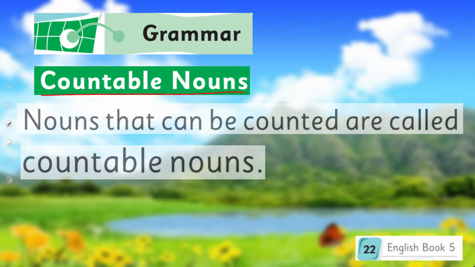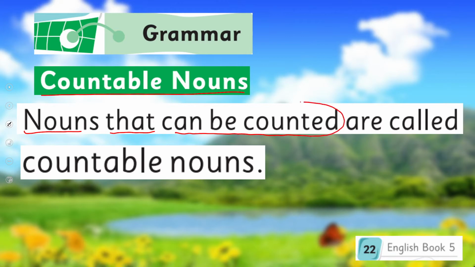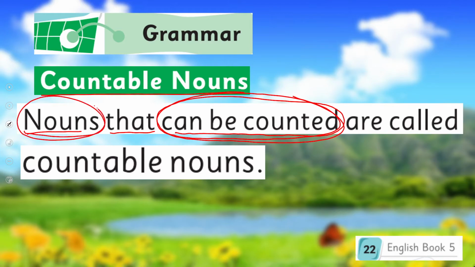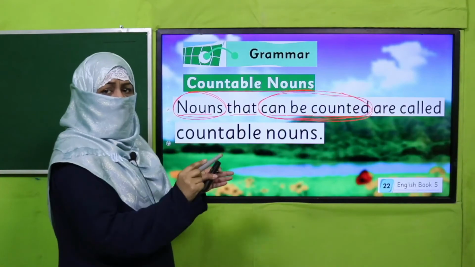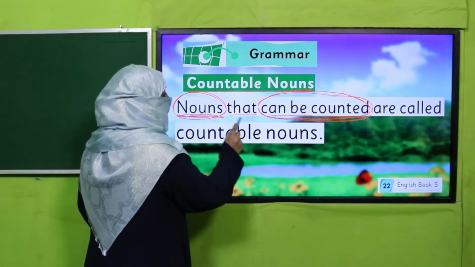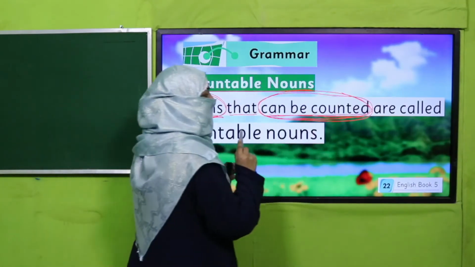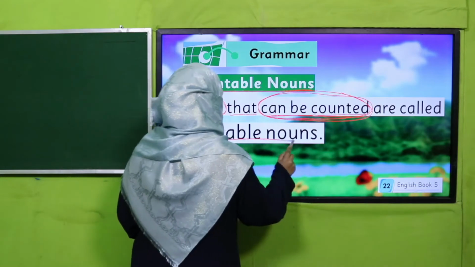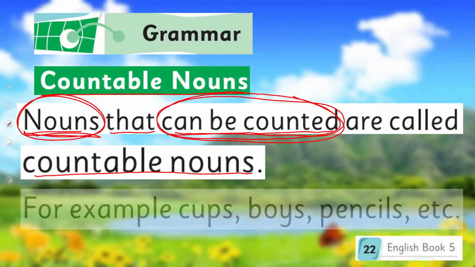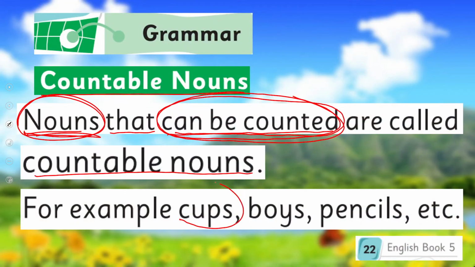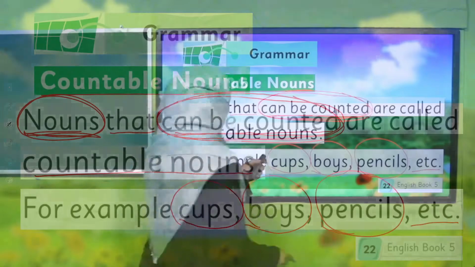Countable nouns. Nouns that can be counted. And we know what nouns are. Everything around us, people, person, places, anything. Everything is noun. What we can count is countable. We can count. It is called countable noun. For example, cups, boys, pencils, etc.